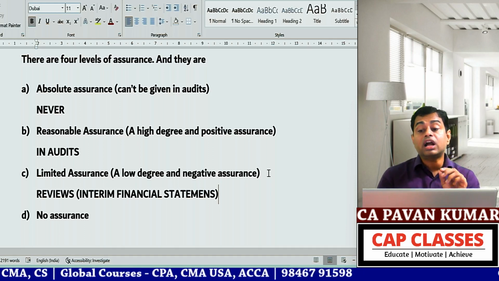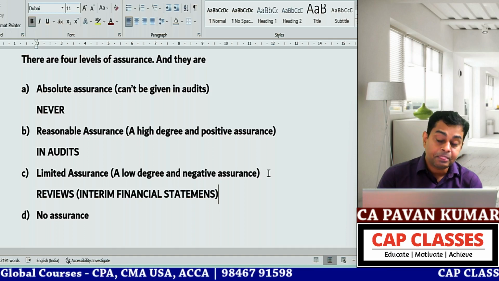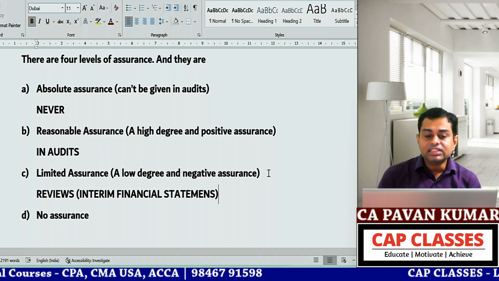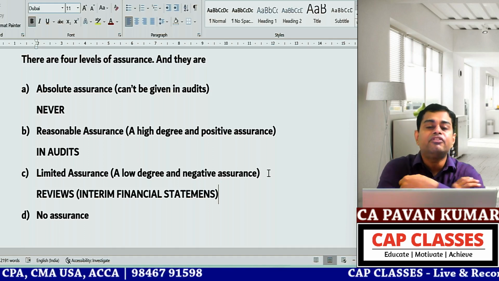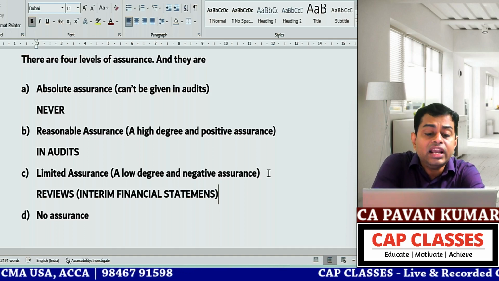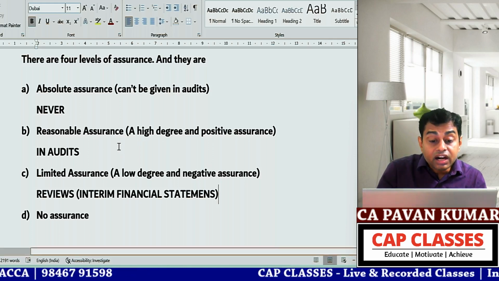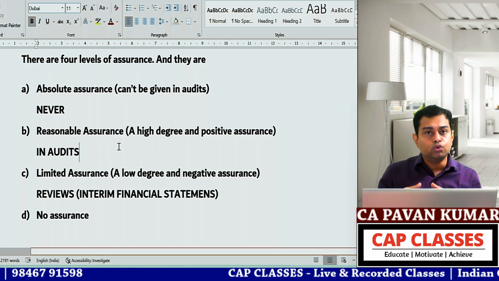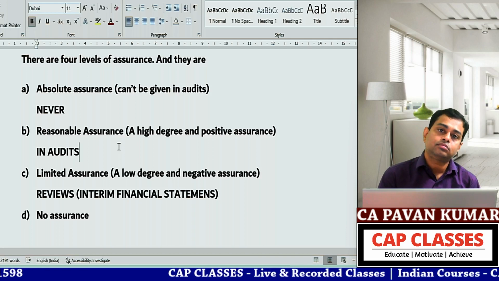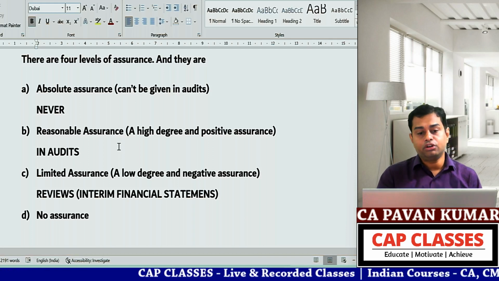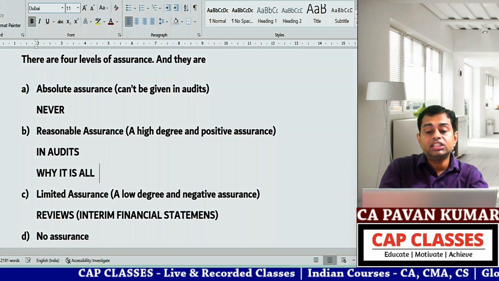If you need to conduct an audit, it is, one, very costly, and two, very time consuming. A lot of effort is to be put in. That is the reason for quarterly or half yearly financial statements, which we call interim financial statements, you will do only a review. So obviously the wordings in audit and in review, when I am giving the report, they differ. Okay, what is that, you know? In audits, why is it called positive assurance?